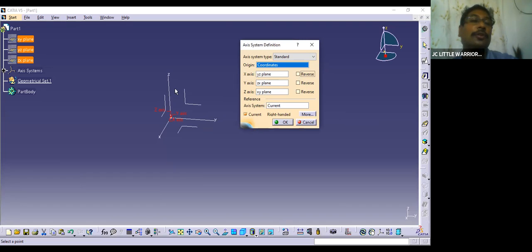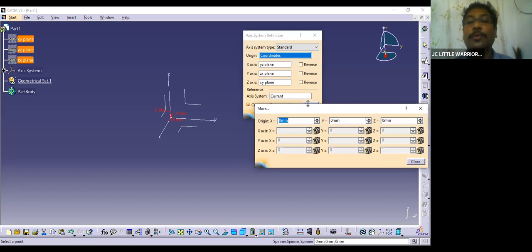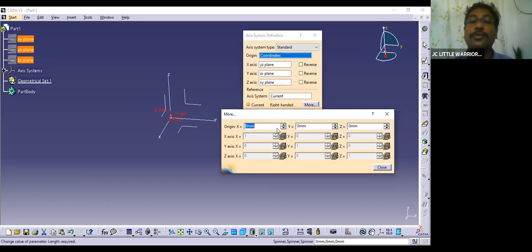Okay, how you want. So how to use this again, it depends on the orientation of the part. Okay, so when you are designing a part, orientation is very important. In which direction the vehicle is facing, and the part will be assembled in which direction, the orientation of the part as well as the coordinates of the part. Okay, to see the coordinates of the part, say more, and you can see now it is all 0 0 0.